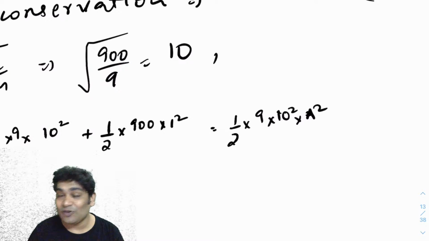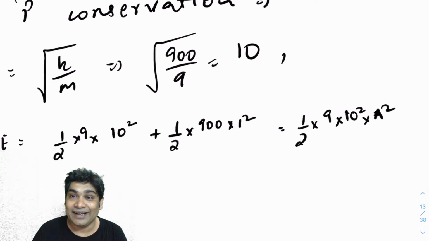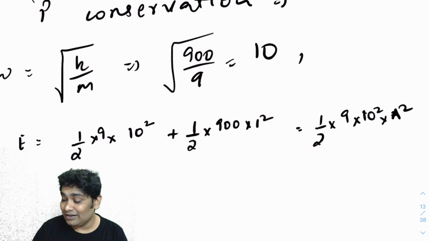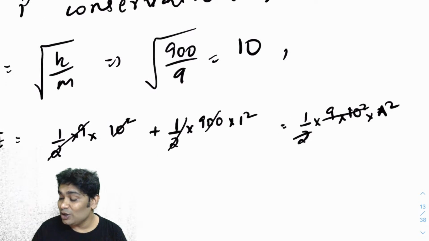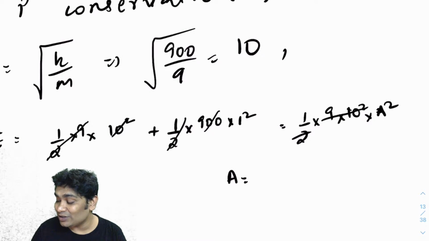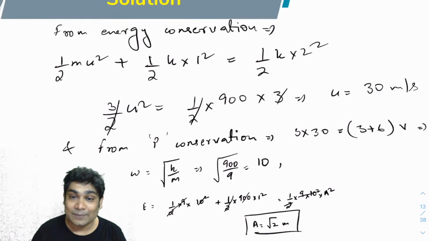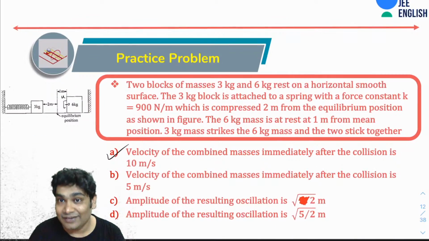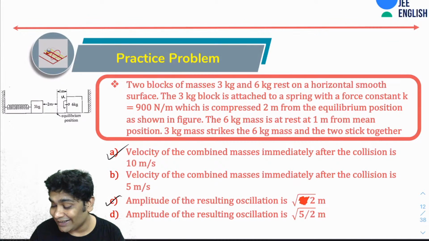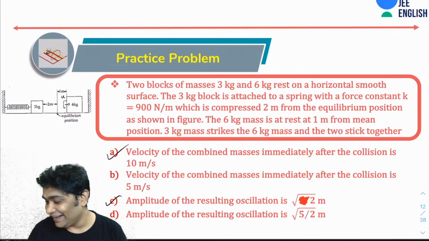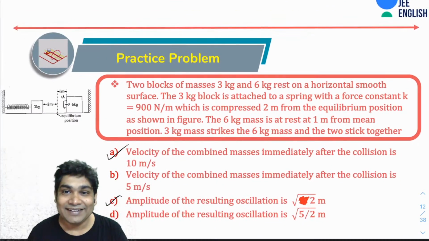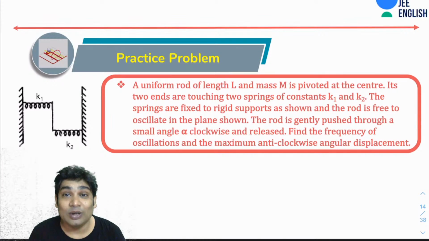Alright, so this is how I will find my a. So you will realize this 1 by 2, 900 by 2, everything gets cancelled. So what you're getting is a equals root 2 meters. So yes, root 2 is right. So yes, Vanshika and Moisha, both you guys got the correct answers. A and C both are correct. Alright, so I did remember correctly and I did change the value fine only. Alright, so let's move on to another question.